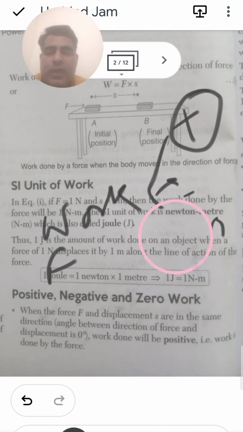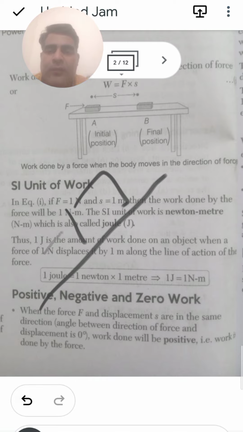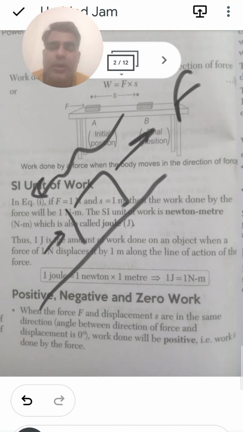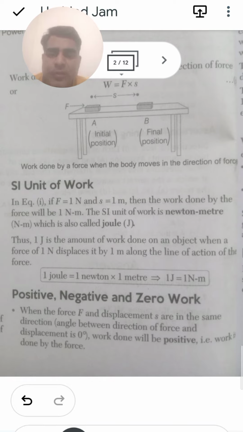An example of the negative work done: let us think that you are applying a force in the upward direction but the displacement is in the downward direction, so we can say that this one is said to be the negative work done. Now the last one, that one is said to be the zero work done if there is no displacement. So when the force and the displacement are in the same direction and the angle between the force and the displacement is 0, the work done will be positive.